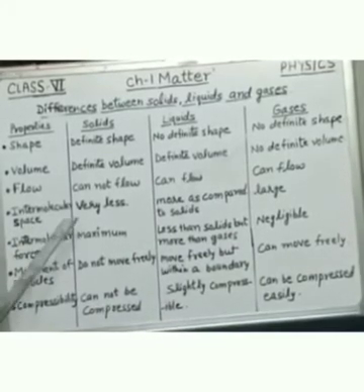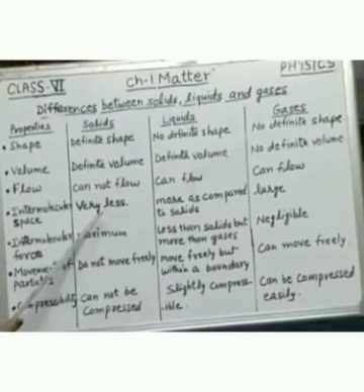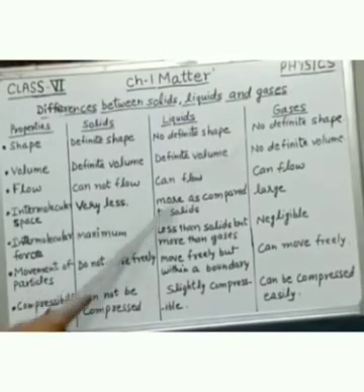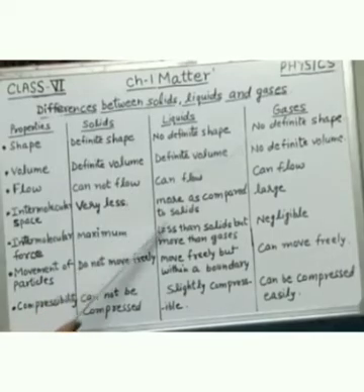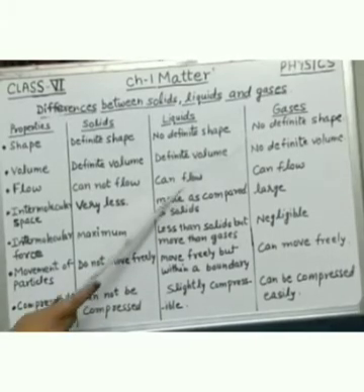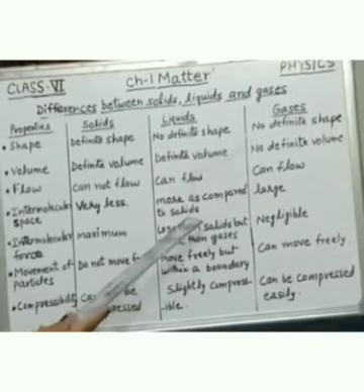Now we talk about intermolecular space. In solids, intermolecular space is very less because particles are closely packed. In liquids, particles are loosely packed, so intermolecular space is more as compared to solids.